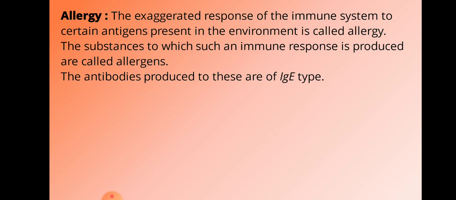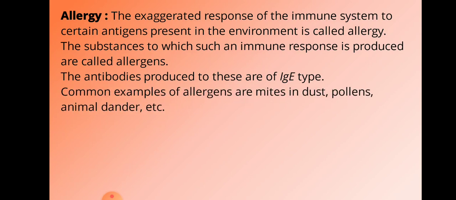As we discussed in the last class, Ig stands for immunoglobulin and E is a type of antibody. Some common examples of allergens are mites in dust, pollen from flowers, animal dander, etc.